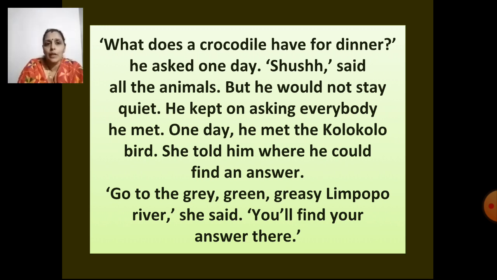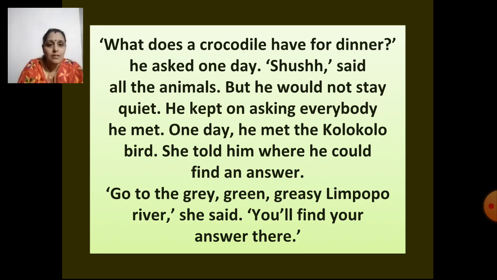But he would not stay quiet. He kept on asking everybody he met. One day he met the Kolo Kolo bird. She told him where he could find an answer. "Go to the grey, green, greasy Limpopo River," she said. Again, "Go to the grey, green, greasy Limpopo River" is written in inverted commas.